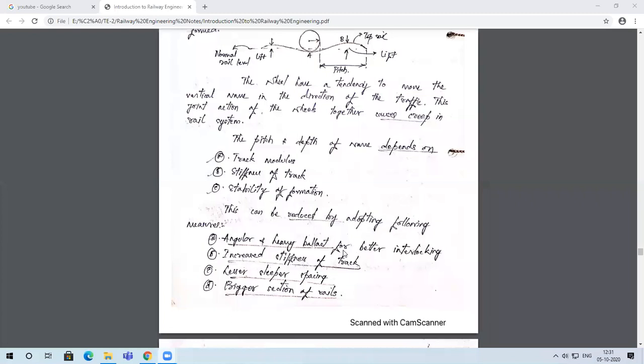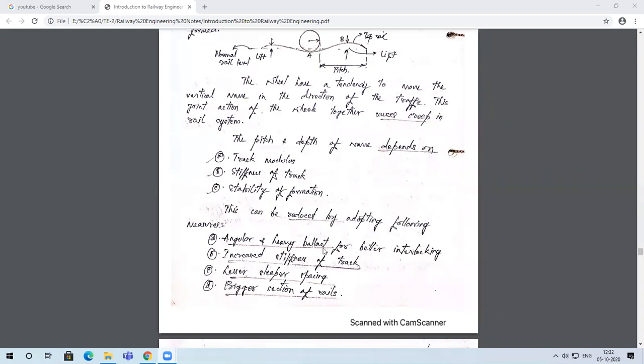There will be a lot of voids between them, and having more voids ensures that there won't be any water stagnating on the surface. So that interlocking is very much required. If you want a stable formation, you need angular and heavy ballasts.